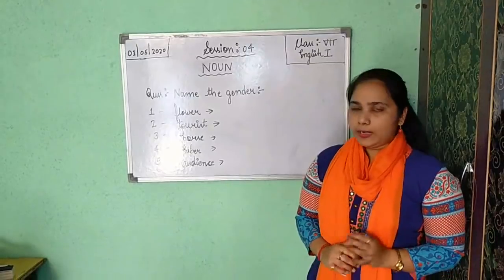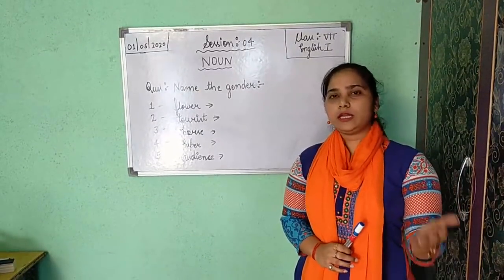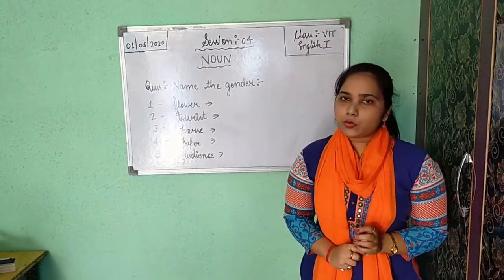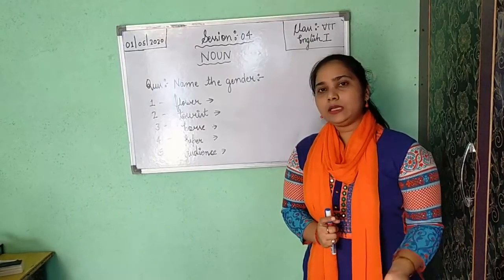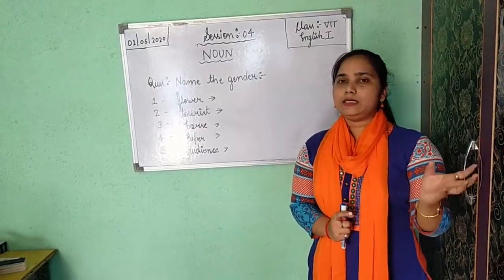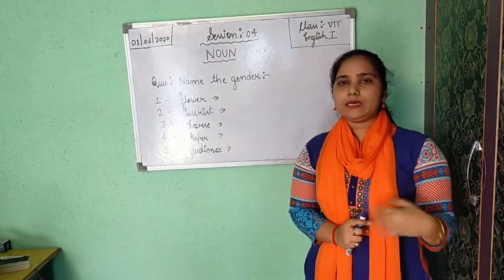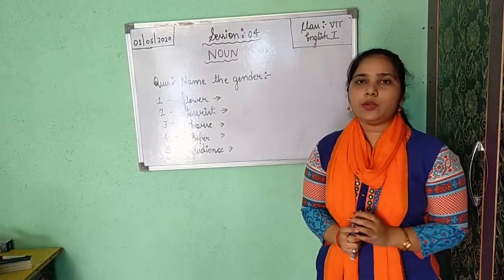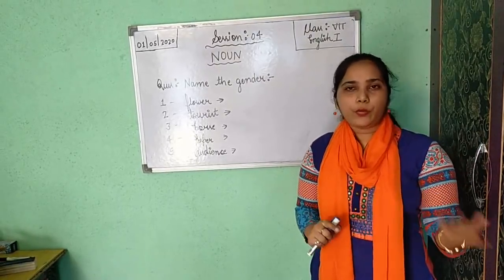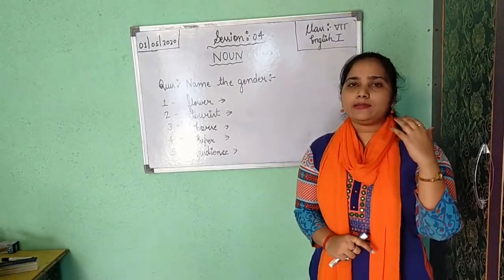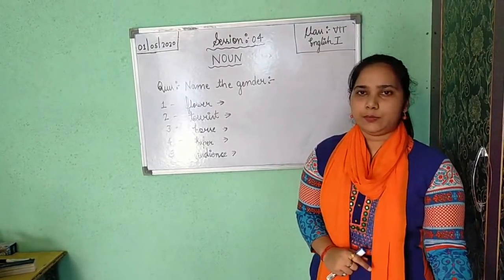And I have told you how you will convert masculine gender into feminine gender. I told you about four ways. The first one was by changing the entire word: boy, girl, husband, wife, king, queen. The next one I told was by adding e double s: poet, poetess. You are only adding the syllable e double s and you are getting the feminine of that particular masculine gender.